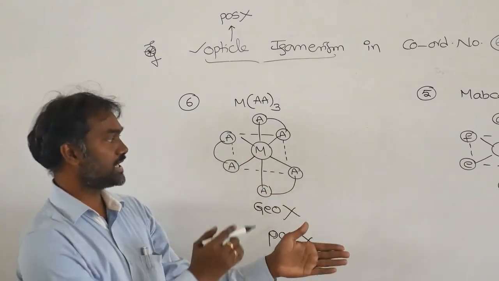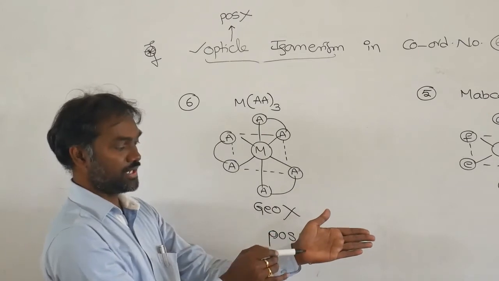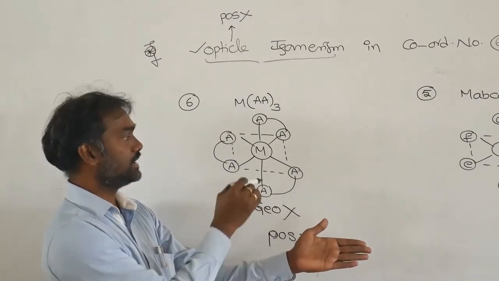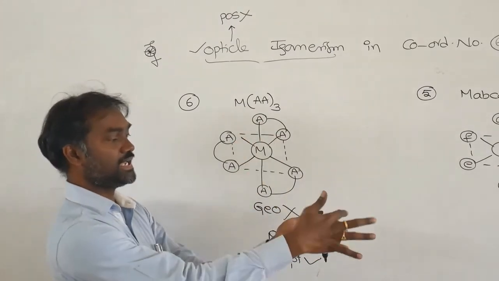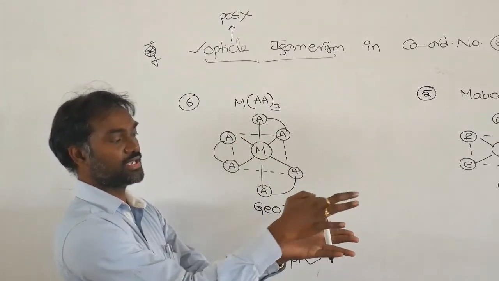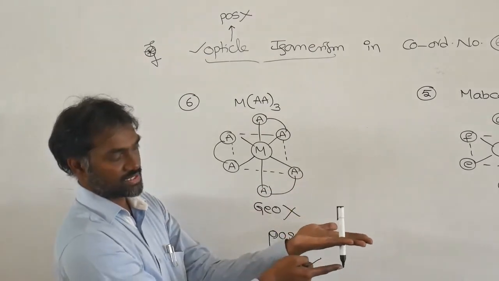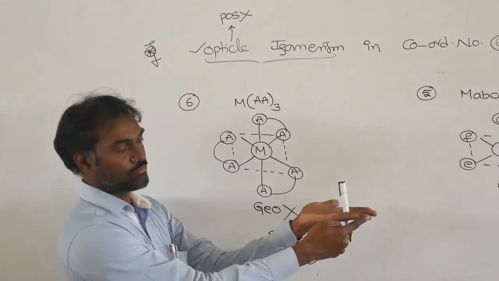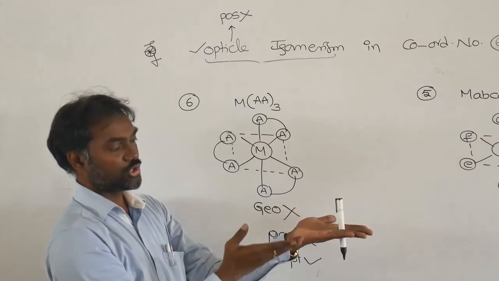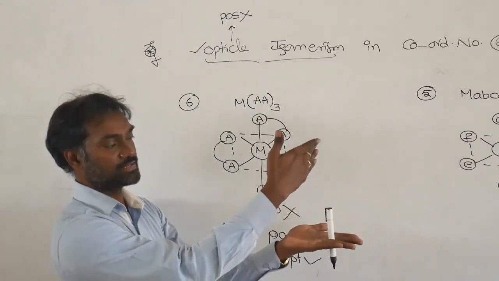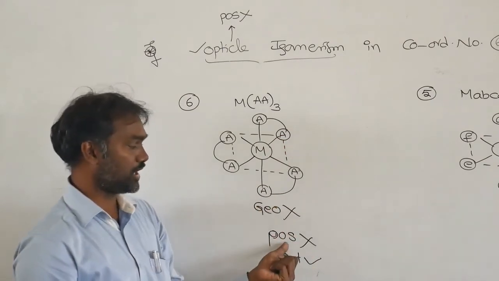Once again I am explaining in what way. Metal is in the middle. These A's are here, one A, one ring is there. Next here, this A is this one. This A is here, so here one ring is there. Next this A is here, this A is this one. Here one ring, you must imagine, here one ring, next here one ring. So you can't cut the molecule along the x-axis, y-axis or z-axis. Anywhere you are not getting equal halves.